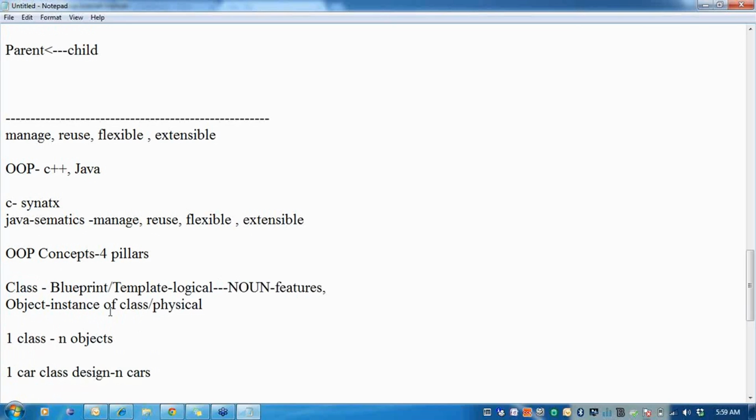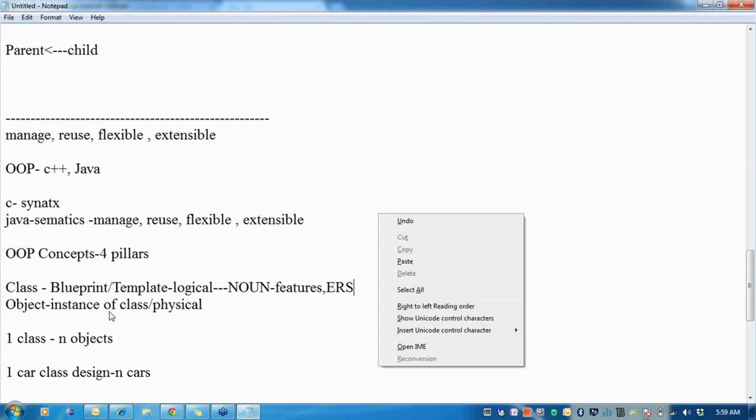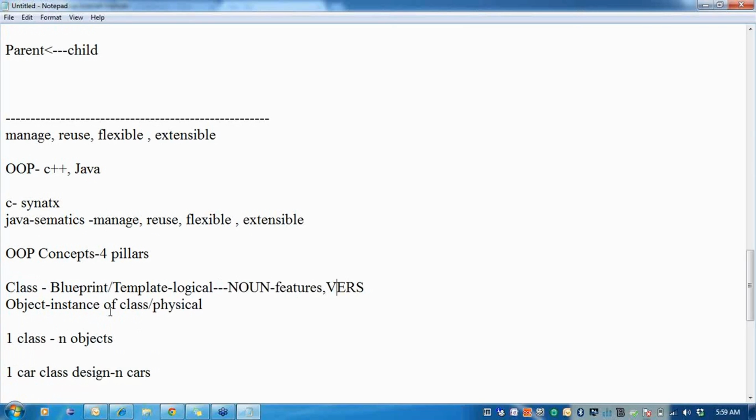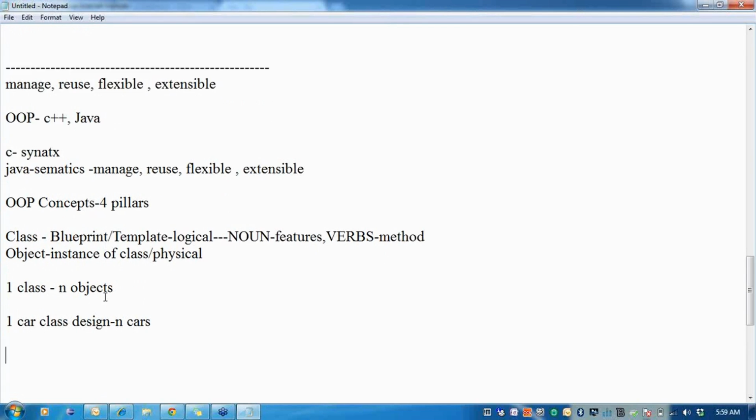And there are some verbs which tell me what the car is doing. So if I think about the car, I can specify something about the methods of the car.